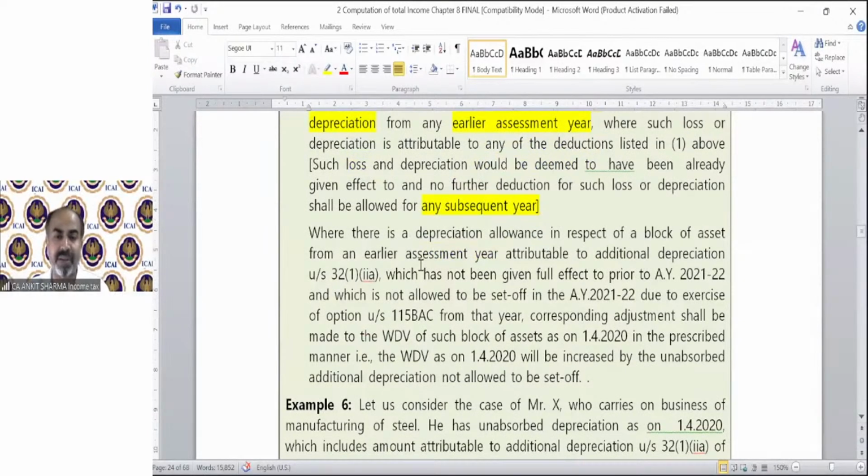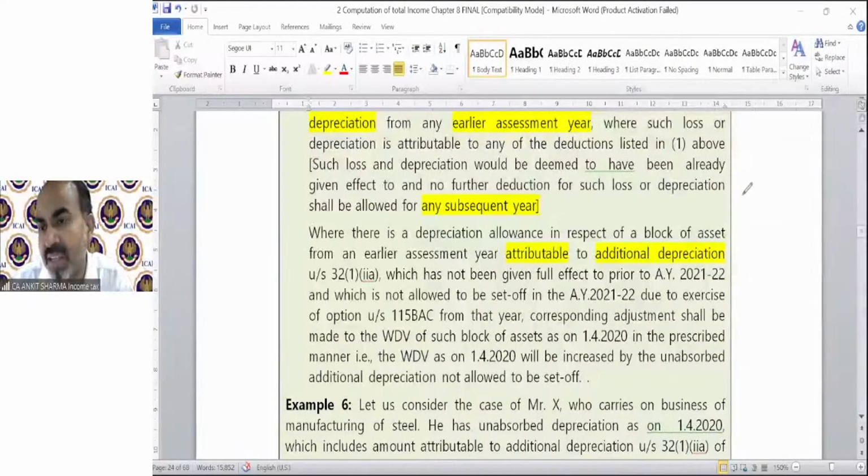Where there is a depreciation allowance in respect of a block of asset from an earlier assessment year, attributable to additional depreciation which has not been given full effect. In additional depreciation, there is a concept that if the asset has been used for less than 180 days.